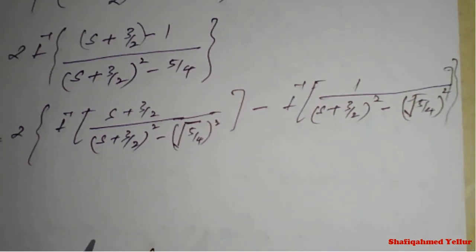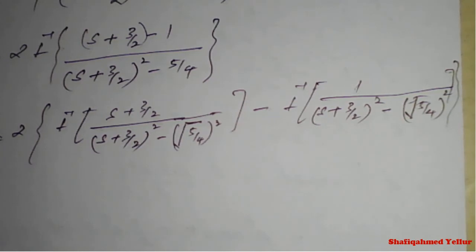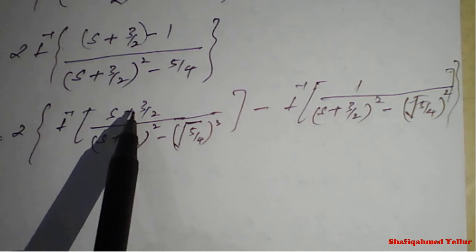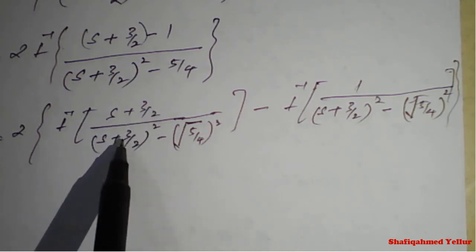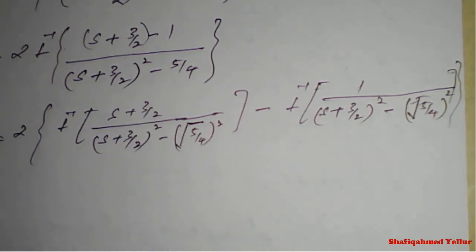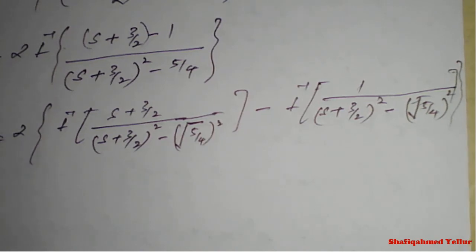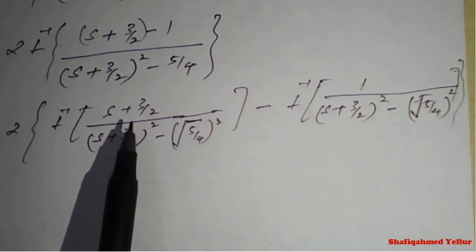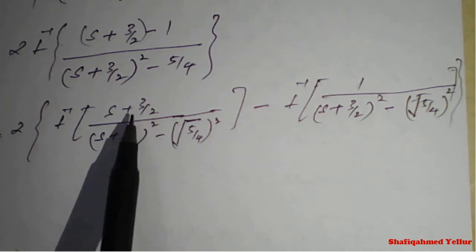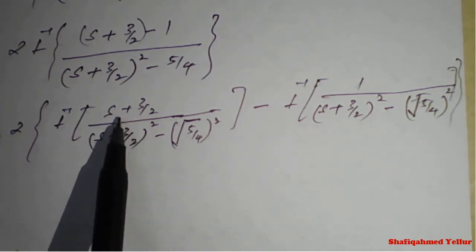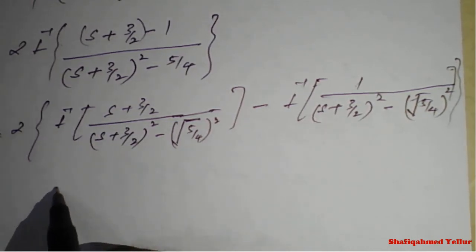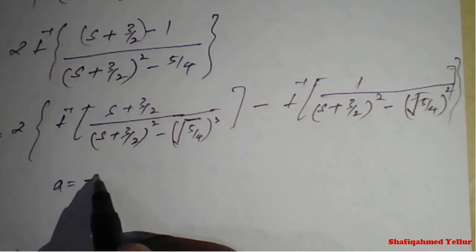Now we'll go for the final simplification, which is of the form s plus a divided by s plus a whole square minus, so we know the inverse Laplace transform formula. Here the value of a is 3 by 2, because a positive plus sign means the value of a is minus, so we apply the formula with a equal to minus 3 by 2.